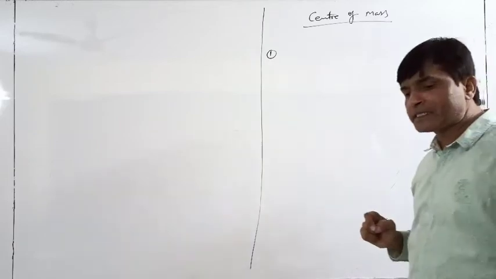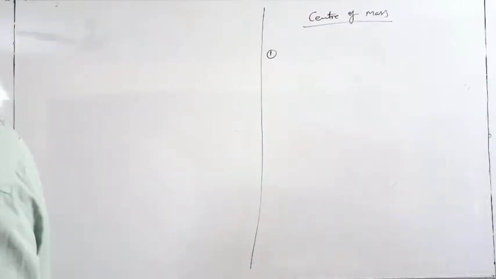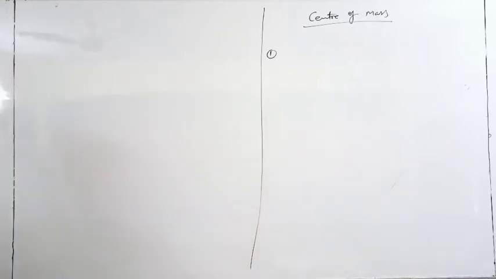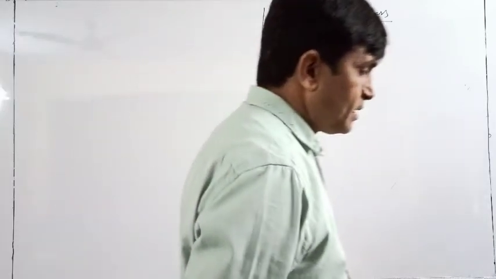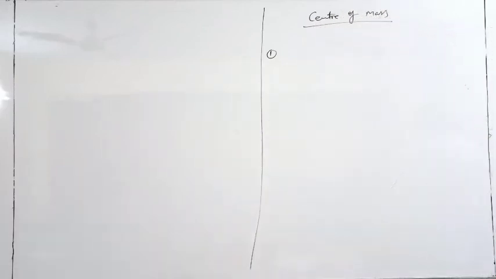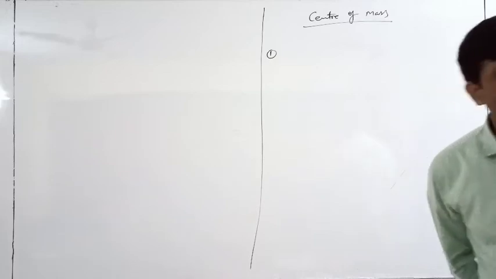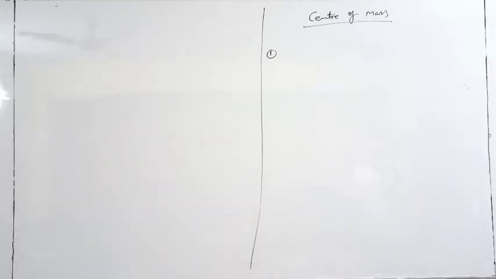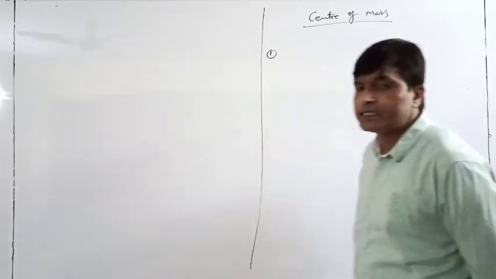If the distribution of mass is uniform, then the center of mass of a body will be at its geometrical center.